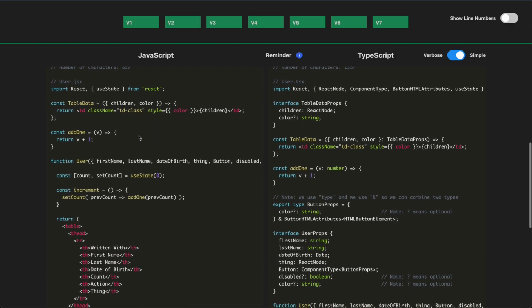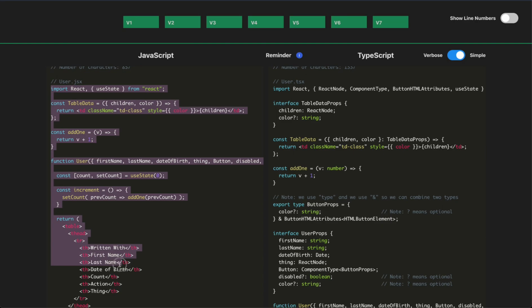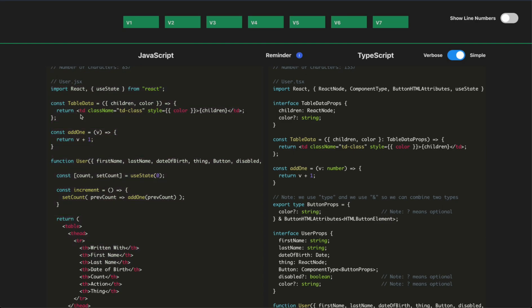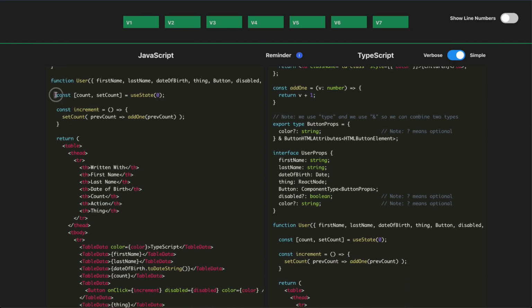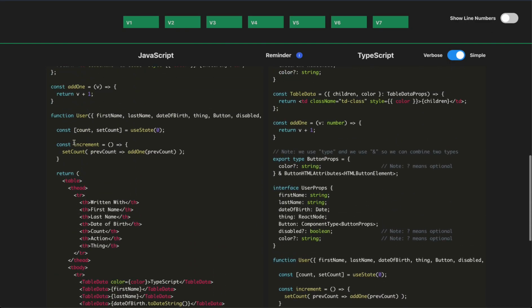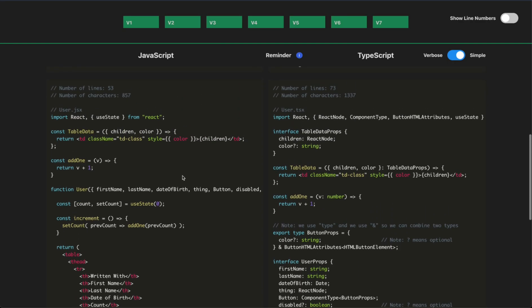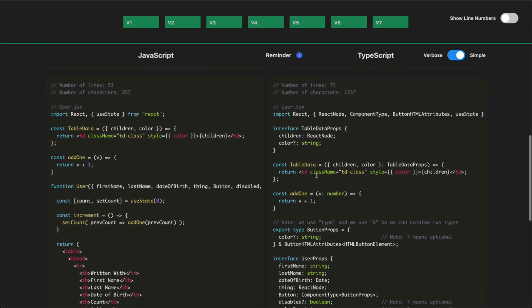If you scroll down, it's very quick to read this code, right? We can just see we have a data table data, an add one function, and a user component. We have an incrementer, and then we have our JSX. Pretty straightforward.